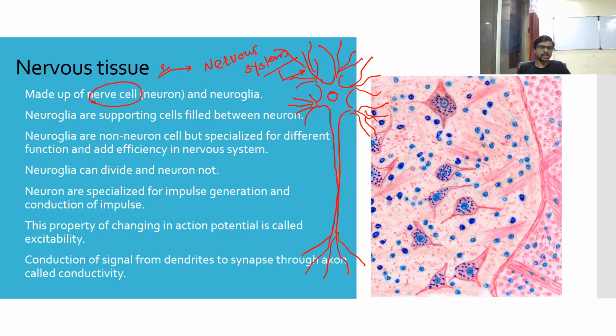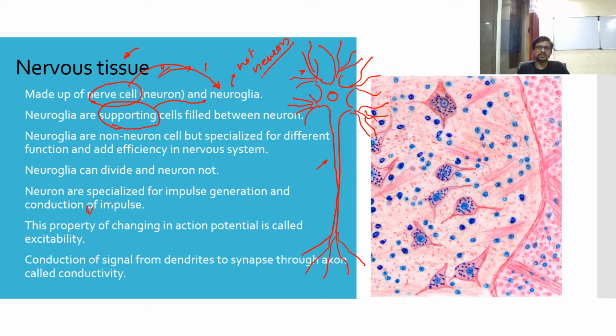Neuroglia are the supporting cells which are present inside this tissue. So these tissues are made up of nerve cells and neuroglia. I already wrote here nerve cell and neuroglia. The nerve cell is the functional unit of your nervous tissue. But what is neuroglia? Neuroglia are supporting cells, different from the nerve cell. So you can say a neuroglia is a non-neuron cell. Your neuroglia are not neurons.